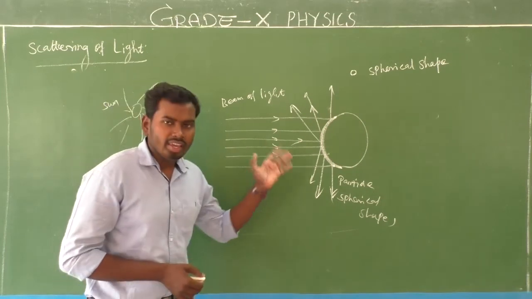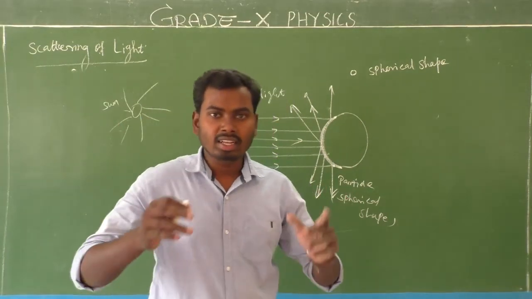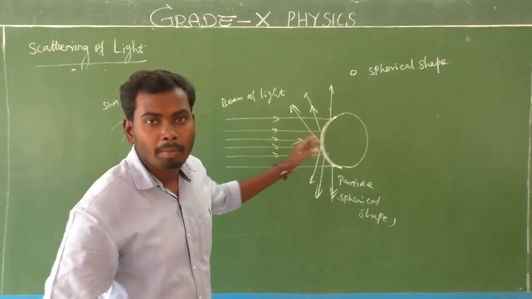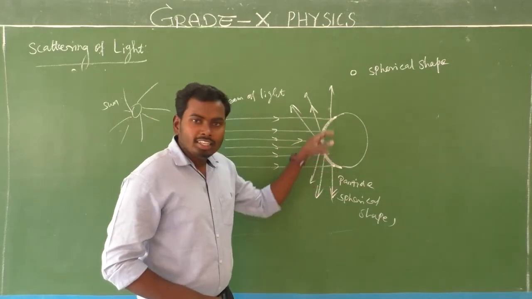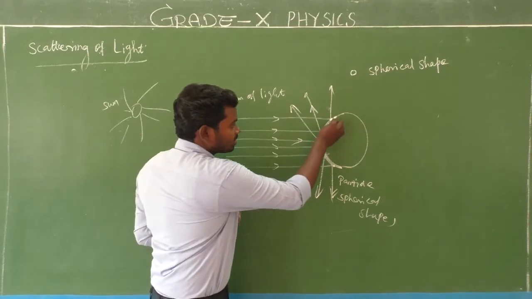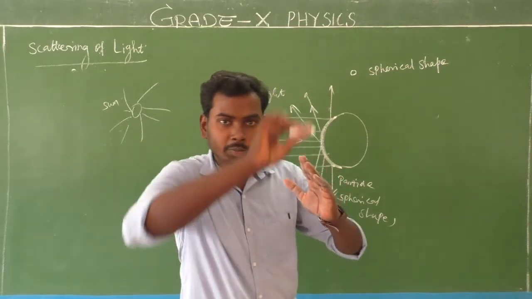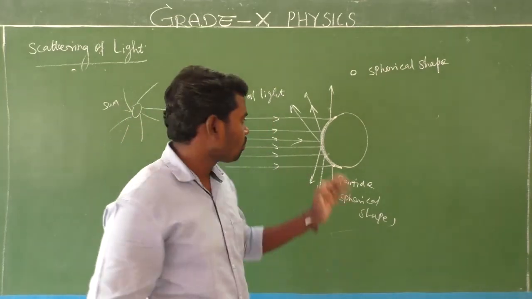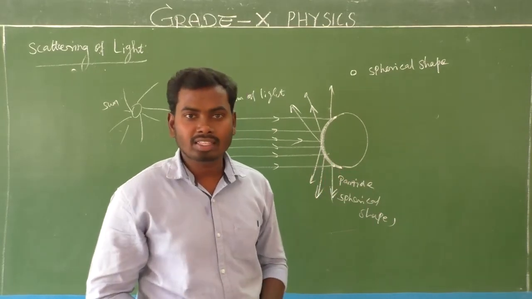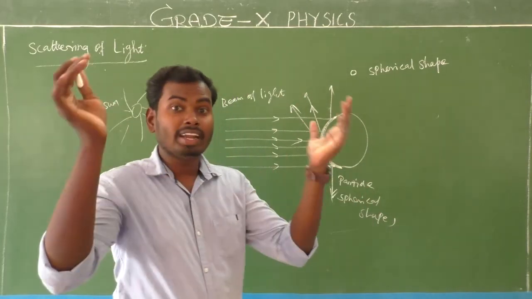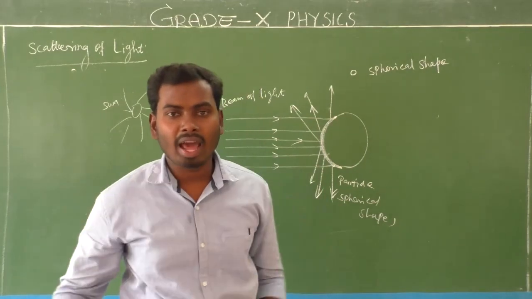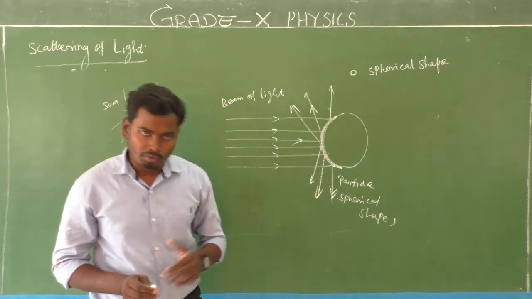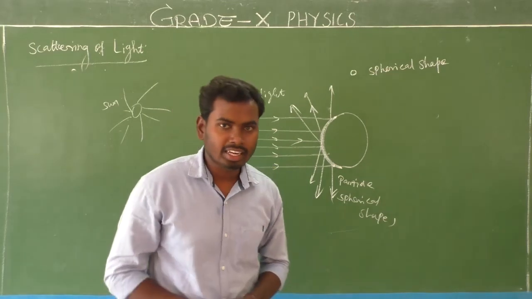Why, sir? Why are all the parallel beams of light rays reflected in so many directions, which means all directions, after falling on the spherical shape? Because here the particle shape is spherical. It's not a flat surface, it's a spherical surface. So due to the law of reflection, all the reflected rays spread in all directions, which means random directions. That phenomenon of light is called scattering of light. Is it clear? It's a very simple concept.